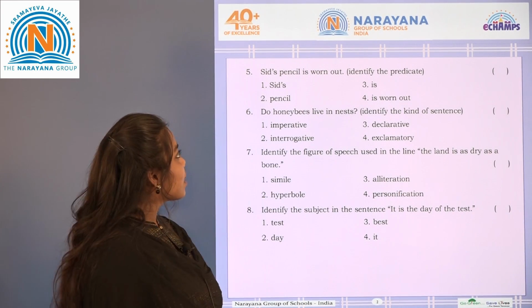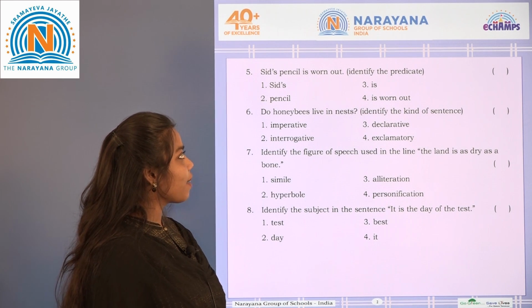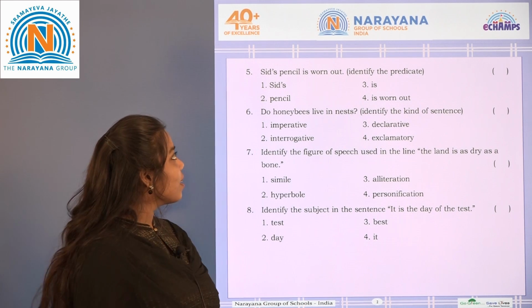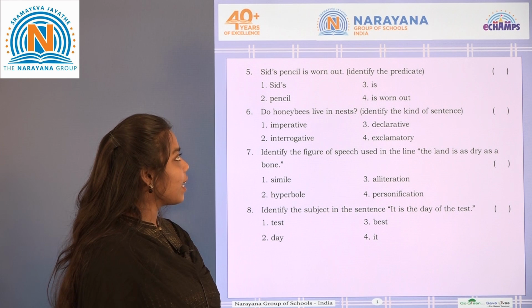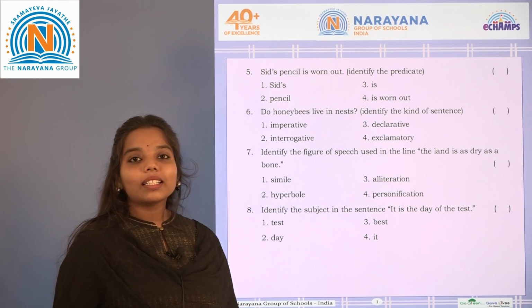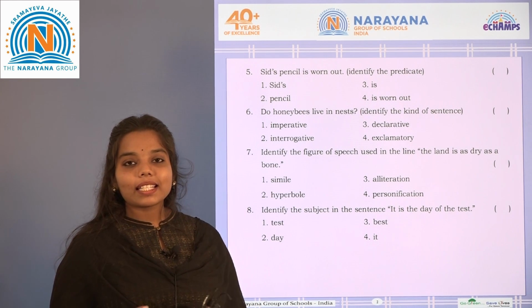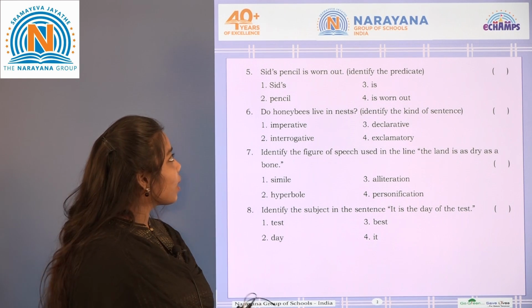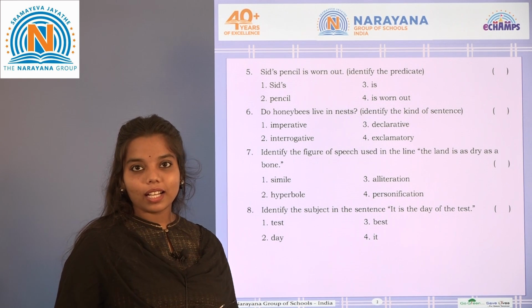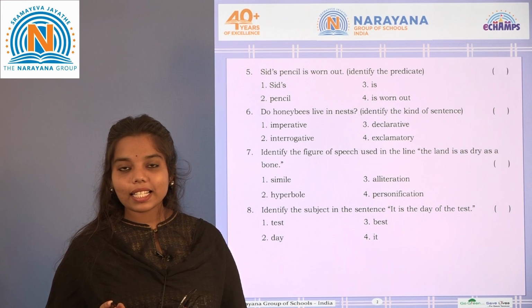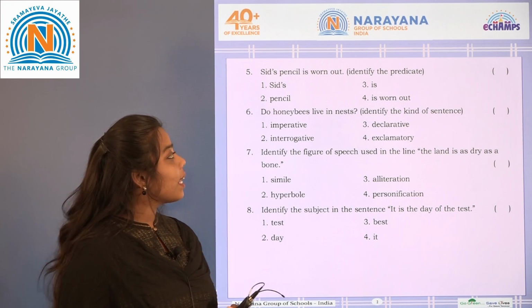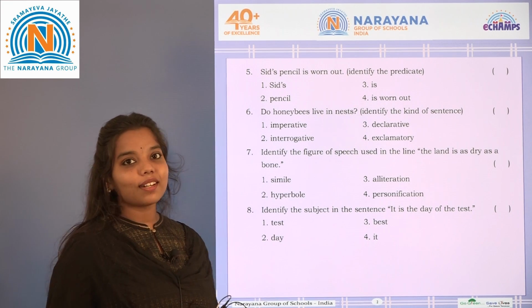Next one: Sid's pencil is worn out. Identify the predicate. The options are Sid's pencil, is worn out. Other than the subject, the rest is considered the predicate in a sentence. So what is the subject? Sid's pencil. Other than Sid's pencil, the remaining sentence can be considered as predicate. That is, is worn out is the predicate.